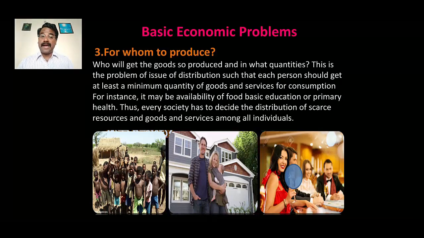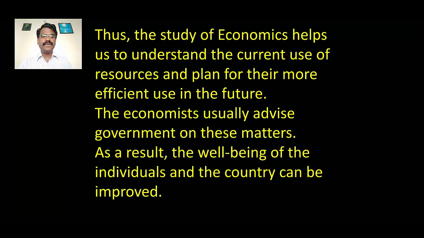So finally, among all the three questions, what to produce, how to produce, for whom to produce, we get the answer. Thus the study of economics helps us to understand the current use of resources and plan for their more efficient use in the future.